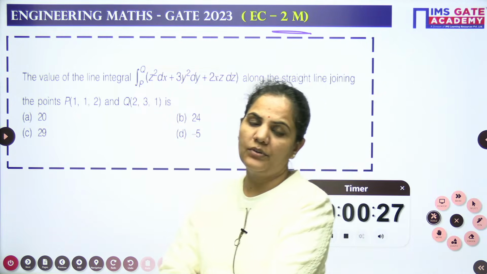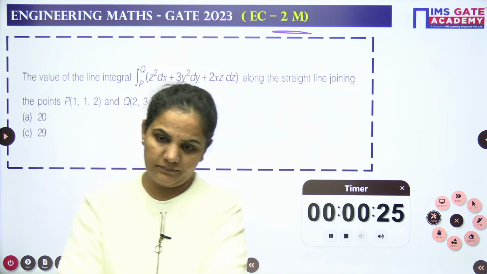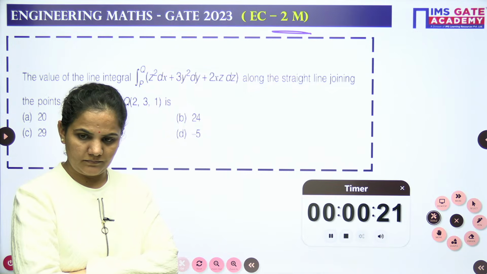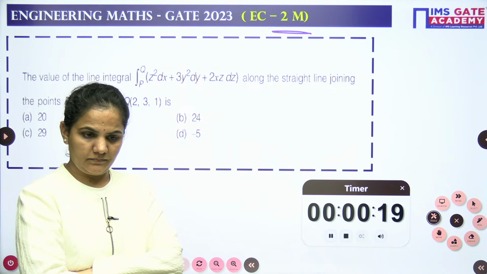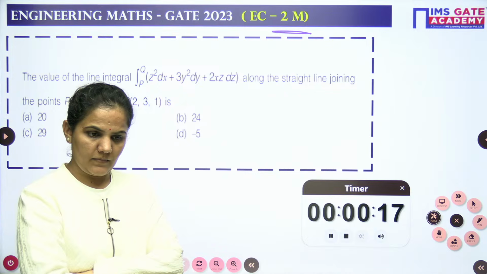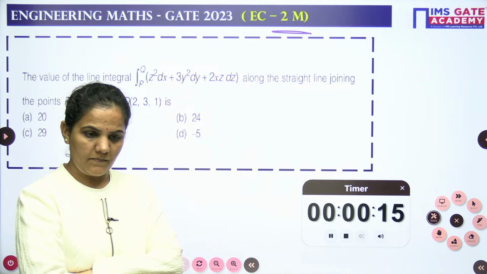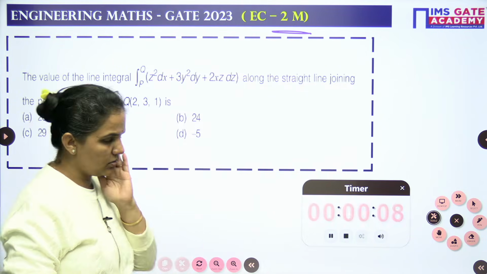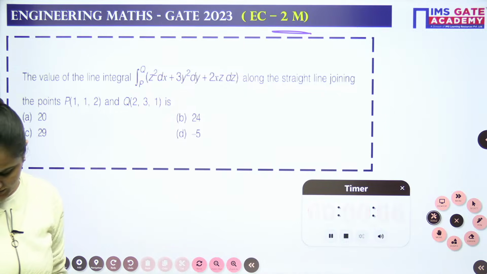Yes everyone, had you tried? Let's approach the question. This is a good question from the line integral.